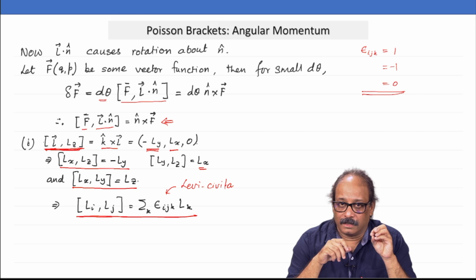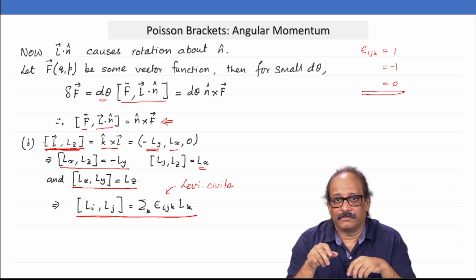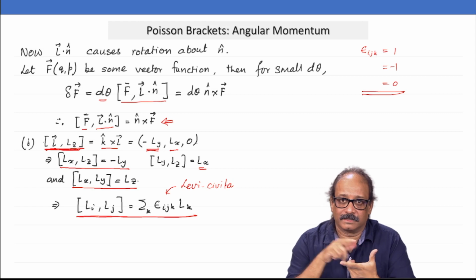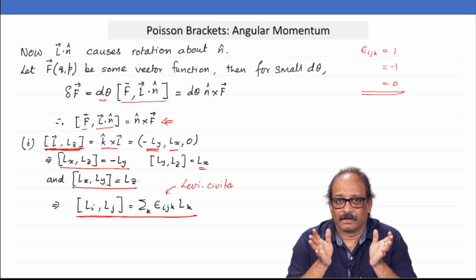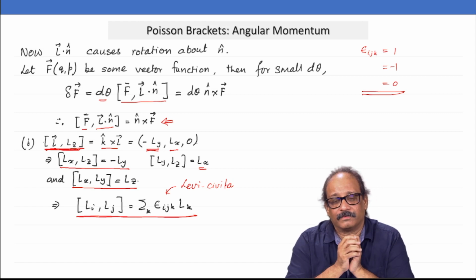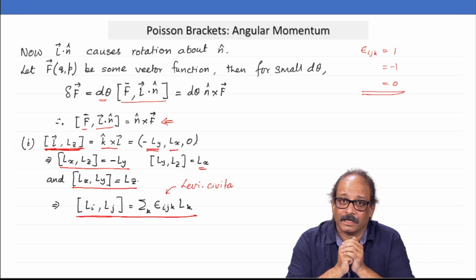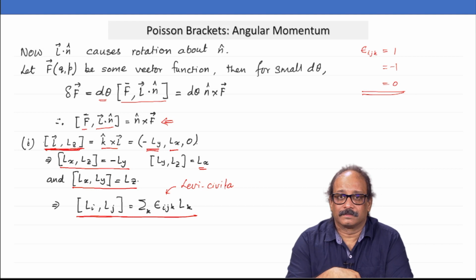When I take Nx Lx plus Ny Ly plus Nz Lz, I form linear combinations of these. Now, you construct the set of all possible linear combinations of Lx, Ly, Lz. What will that give you? A vector space.